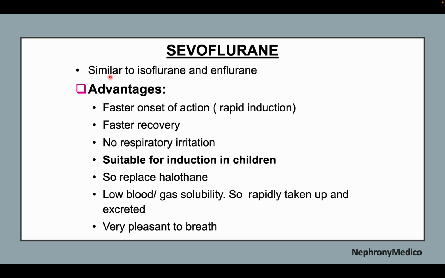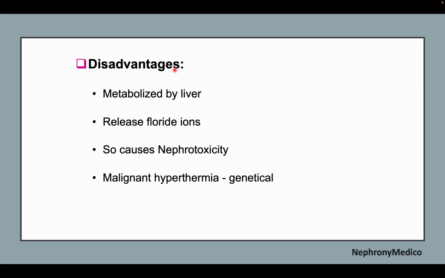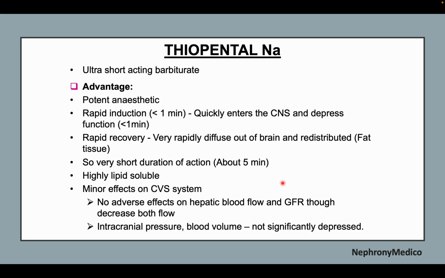Sevoflurane. It is similar to isoflurane and enflurane and advantages include faster onset of action, faster recovery, no respiratory irritation, suitable for induction in children, so replaces halothane. Low blood gas solubility, so rapidly taken up and excreted, very pleasant to breathe. Disadvantages include metabolized by liver, release of fluoride ions, so causes nephrotoxicity, and malignant hyperthermia, which may be genetic.